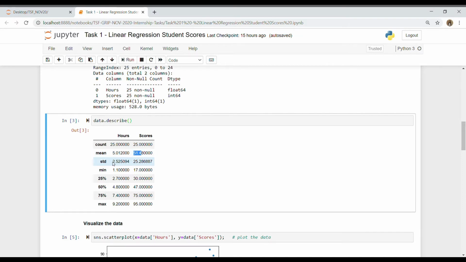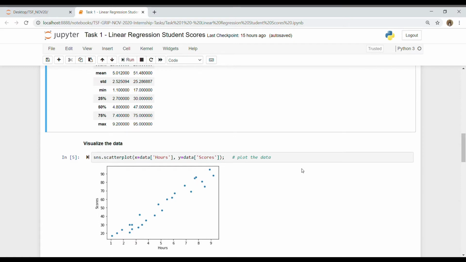The standard deviation is 2.5 for hours and 25 for scores. The minimum value for hours is 1.1 and the maximum is 9.2. Similarly for scores, the minimum is 17 and the maximum score is 95. It also gives us the 25, 50 and 75 percentile values. So it is a very basic and useful tool if you want to get a hold of the kind of data that you have.